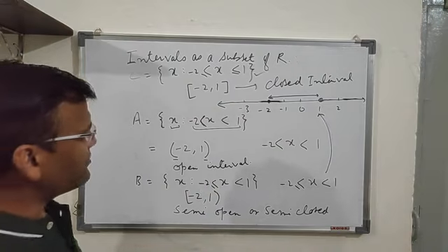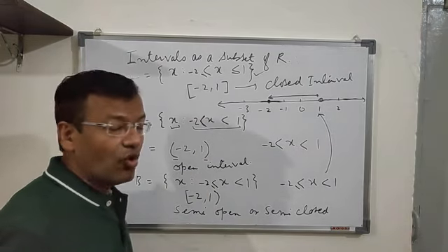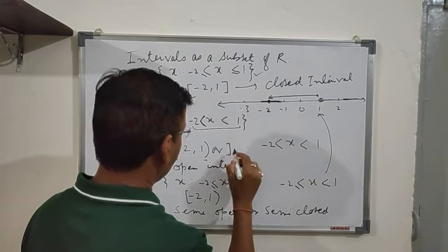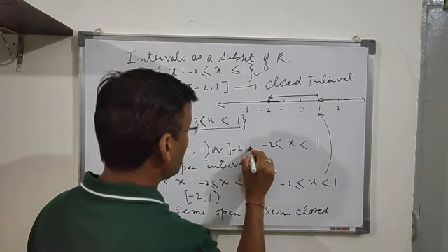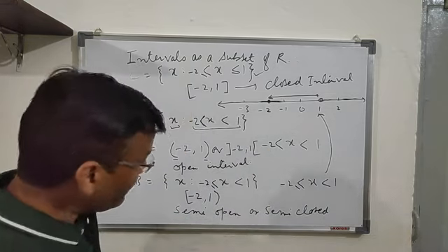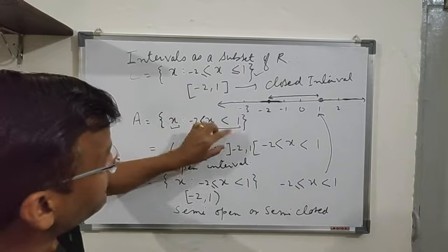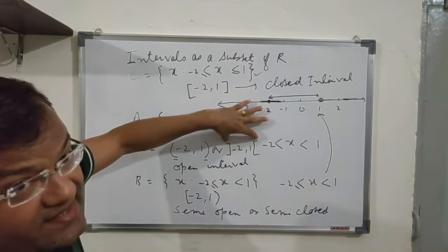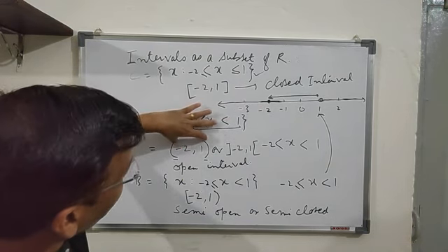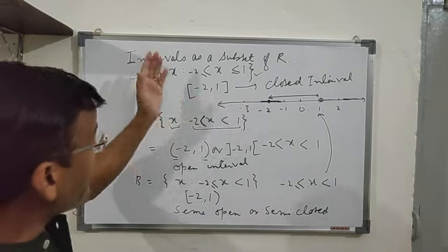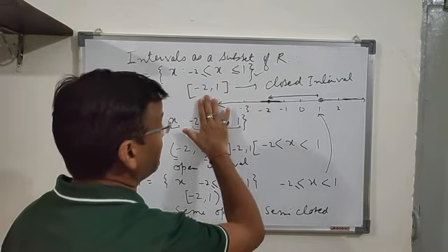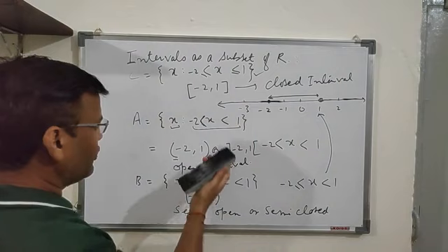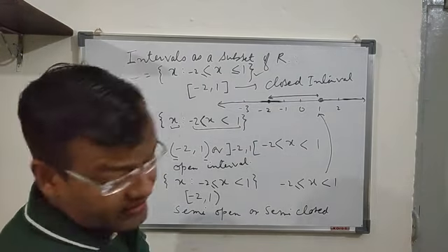Now in some books, some authors use a different notation for the open interval. Sometimes it is written in this way also. This is also the open interval, minus 2 comma 1. That means the mirror image of the closed interval, so the bracket on this side will be open. Both mean the same thing. Now there can be more representations, but these are the closed and semi-open intervals.